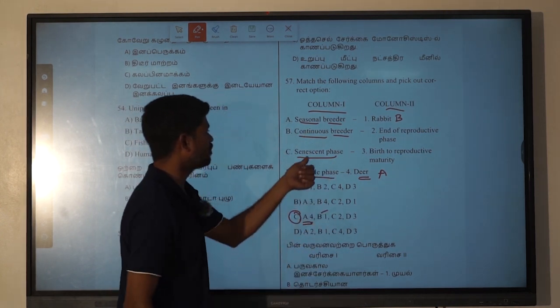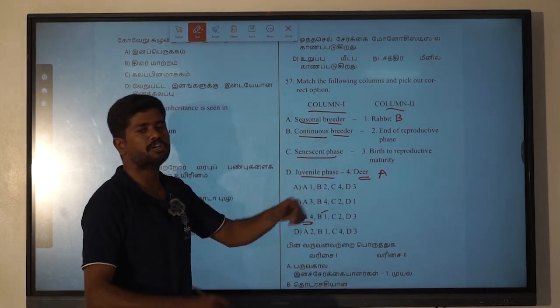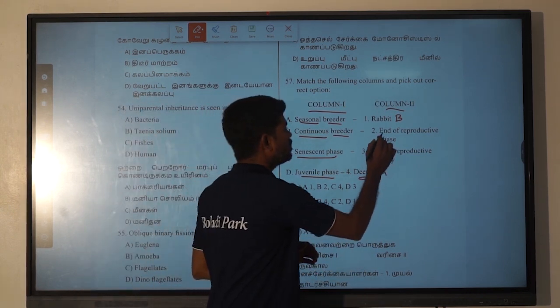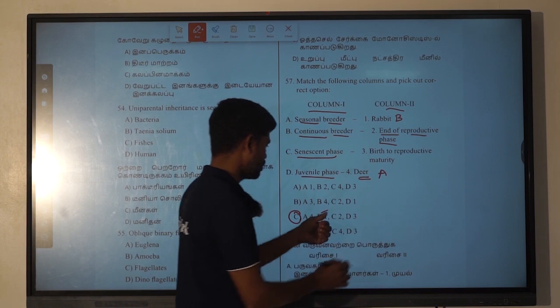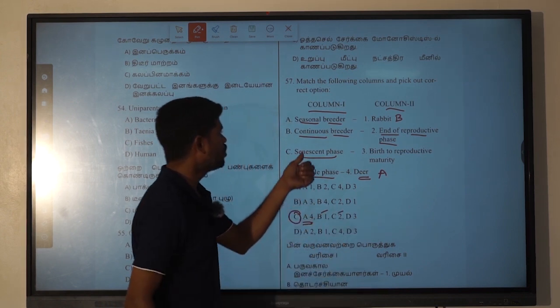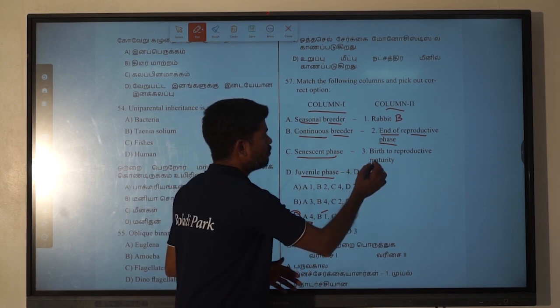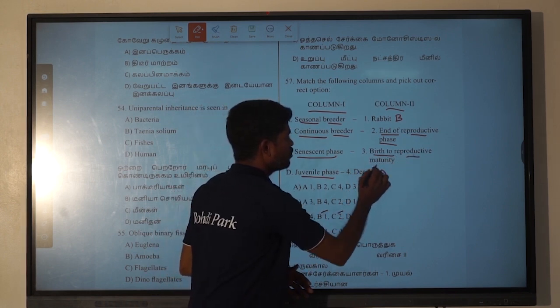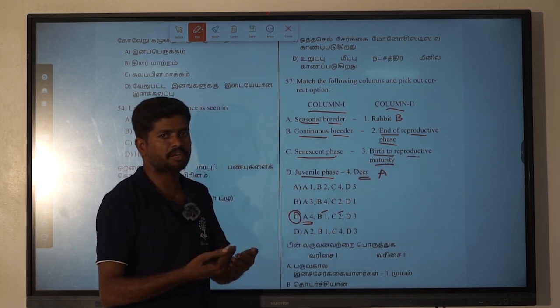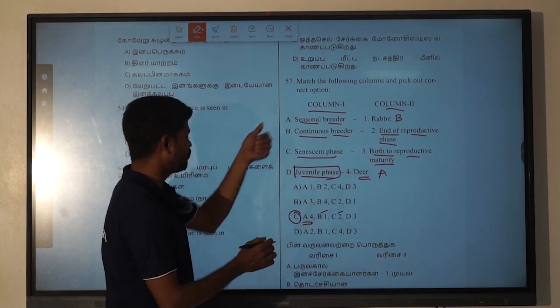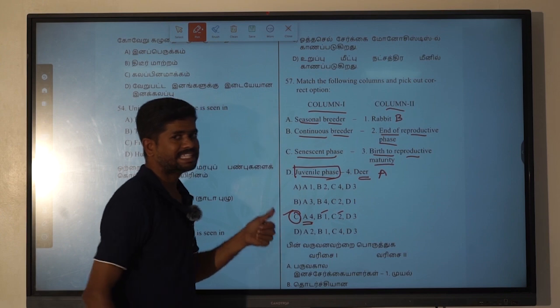The senescent phase is going to be the last phase of the organism, the end of the reproductive phase. For C, they have given 2. And the juvenile phase is from birth to reproductive maturity, before the start of the reproductive phase. For the 57th question, we go for option C.